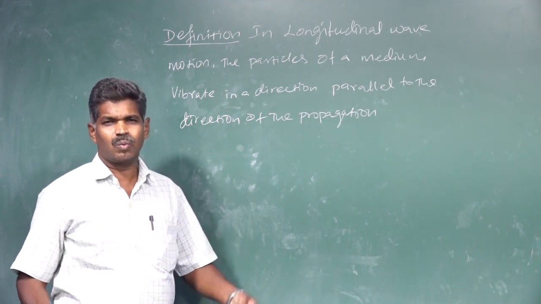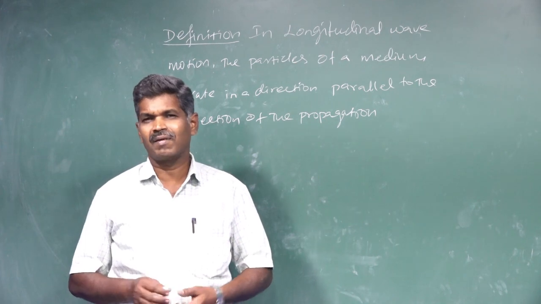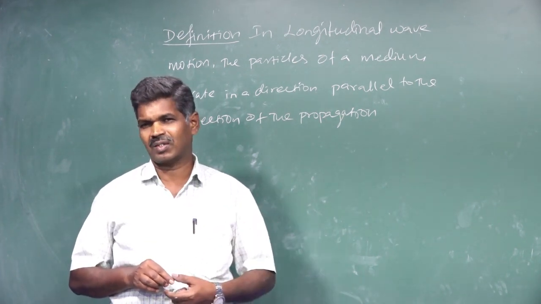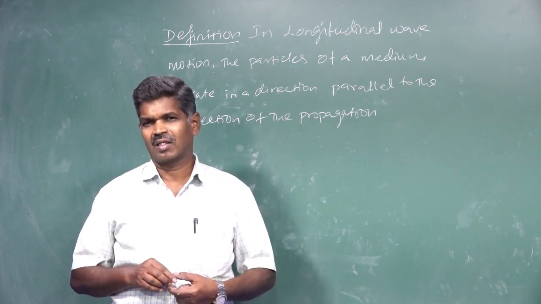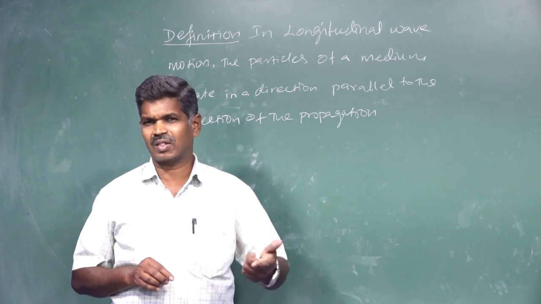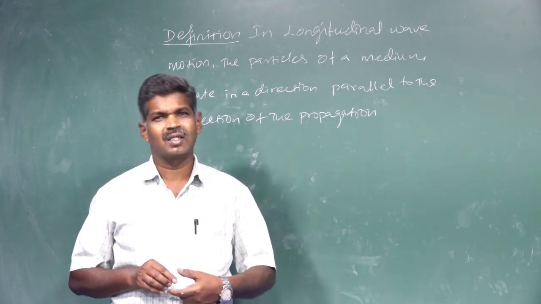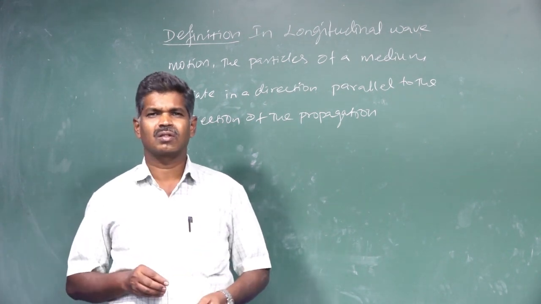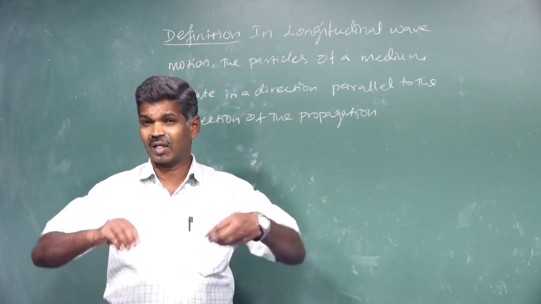Next, in both longitudinal waves and transverse waves, we have crest and trough in transverse waves, and compressions and rarefactions in longitudinal waves. So anyhow, waves are described by some physical quantities that we are going to see.